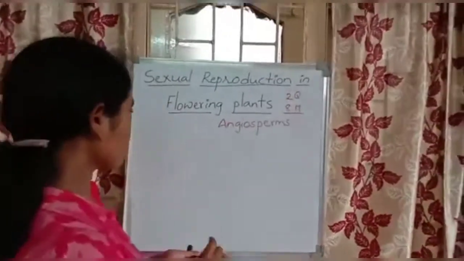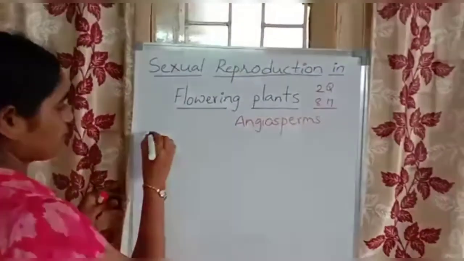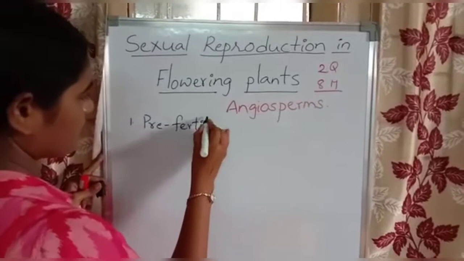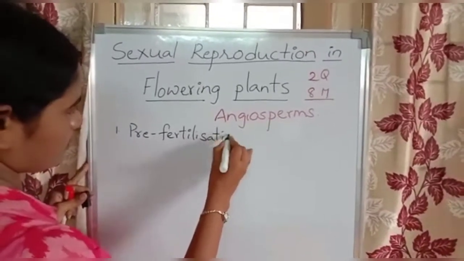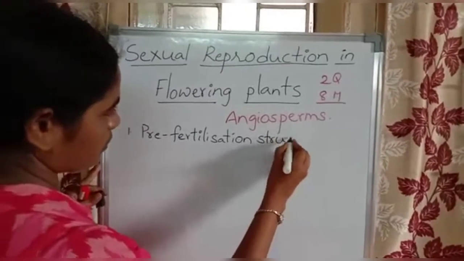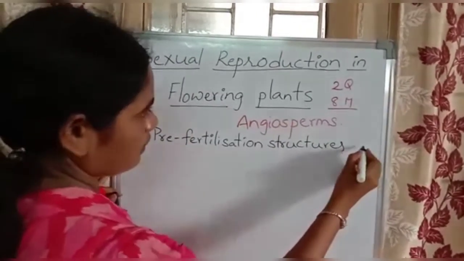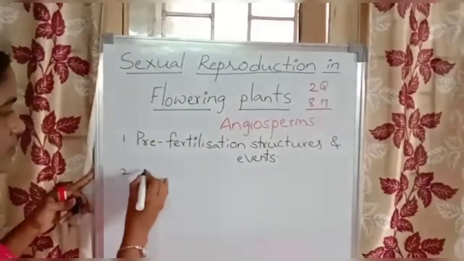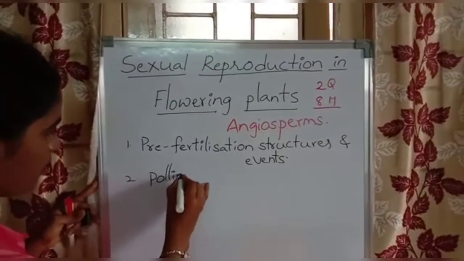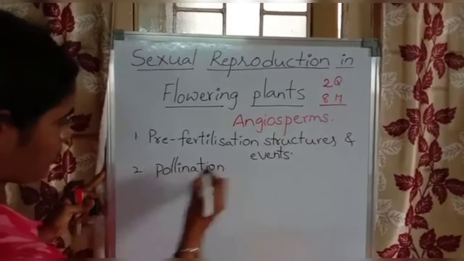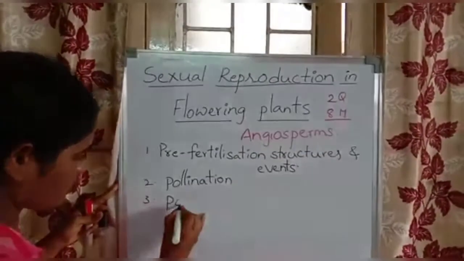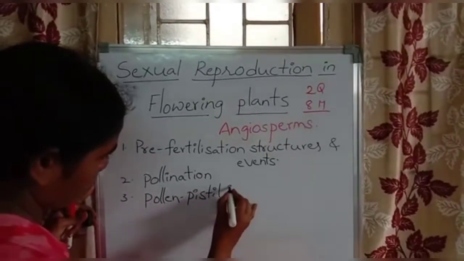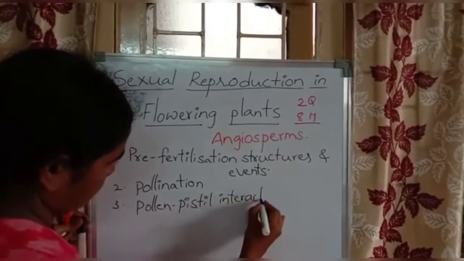See here, the points we learn from this chapter are: the first one, pre-fertilization structures and events. Next point, pollination. Third point, pollen-pistil interaction.